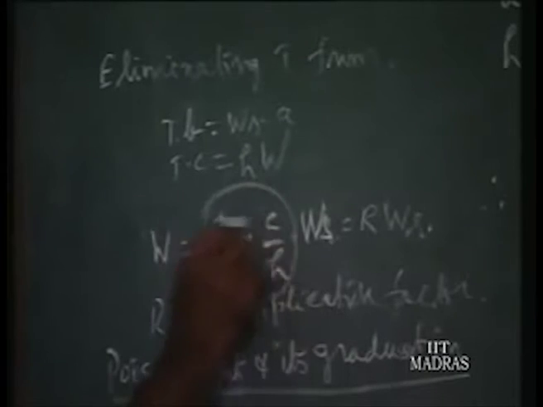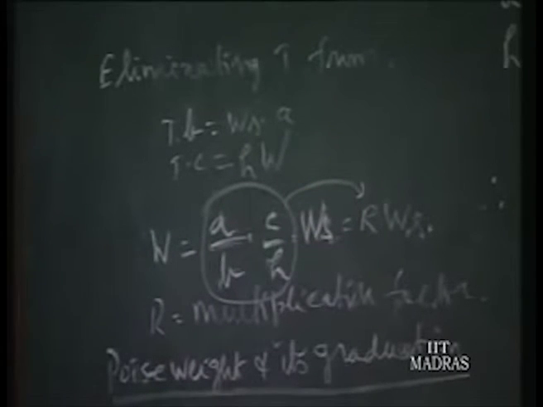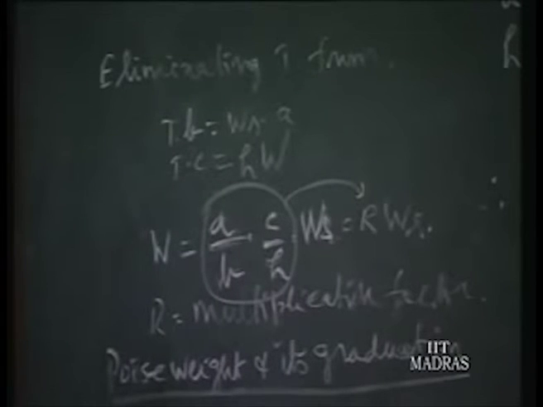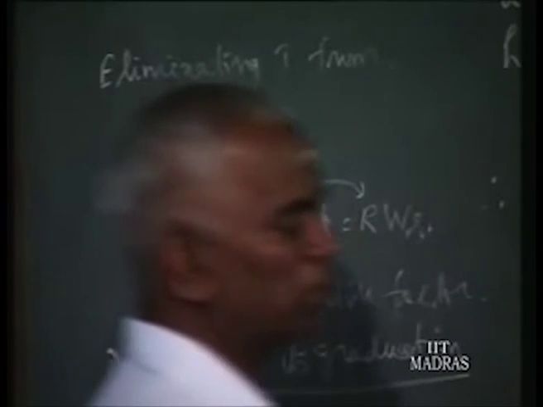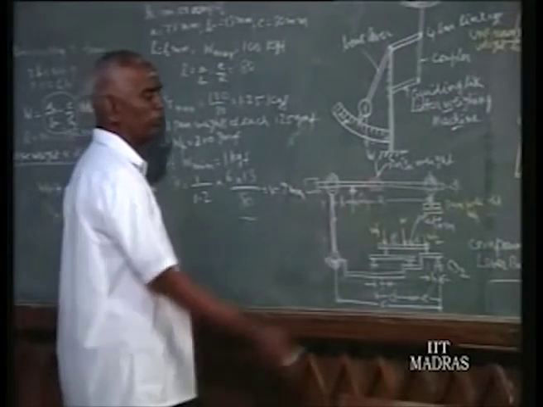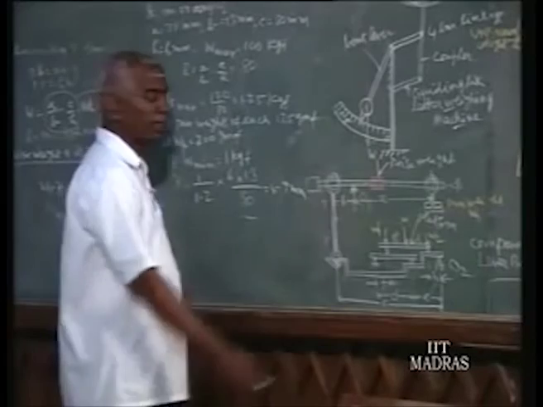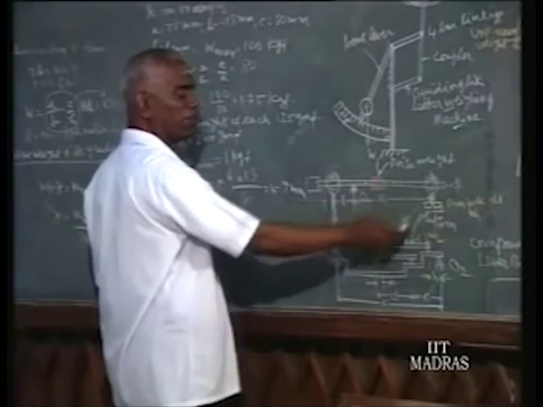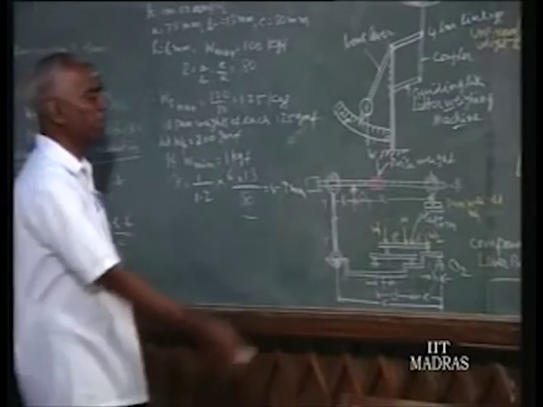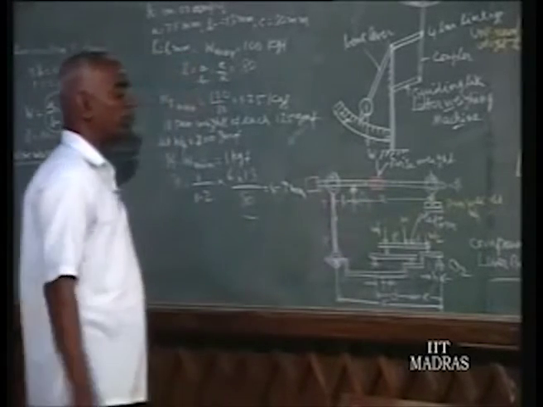All these things we call R. So it is R into Ws, and R is our multiplication factor. Suppose you want to measure 1000 kilogram force and the multiplication factor is 100. Then by having a 10 kilogram weight here, we can measure 1000 kilogram force. That's the advantage: by having a smaller weight, we measure a very large weight.